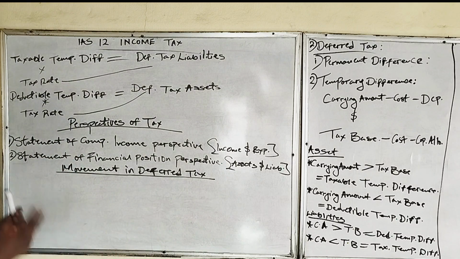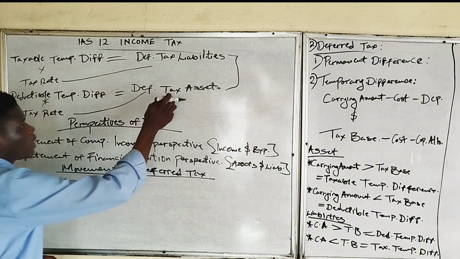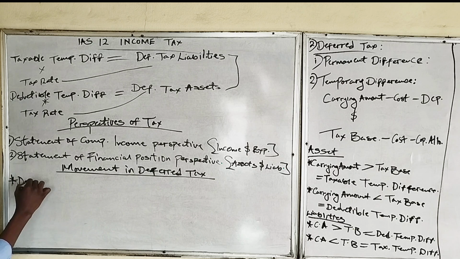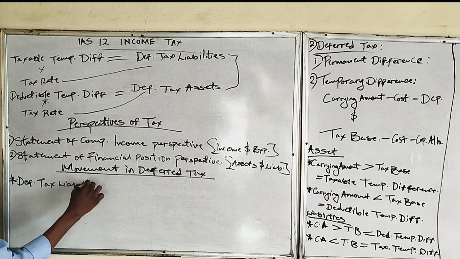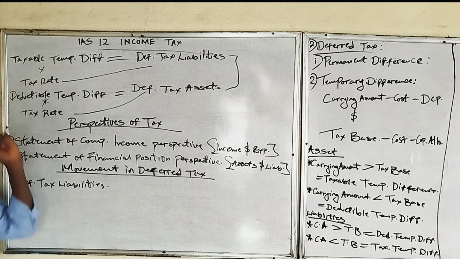Remember that we have two types of deferred tax now, which is deferred tax asset and deferred tax liability. So at first, deferred tax liability. We already know how we get deferred tax liabilities, which is as a result of taxable temporary difference multiplied by the tax rate.